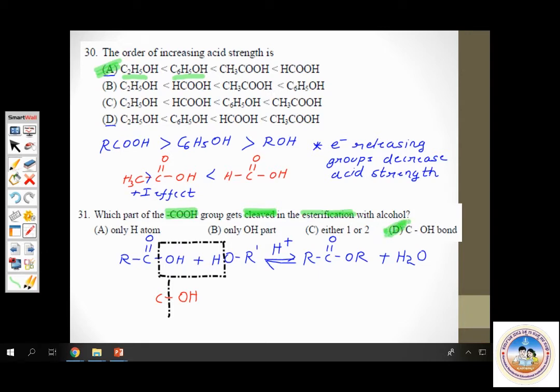The C-OH bond is broken. Yes, important. In alcohol, the OH bond is broken. In carboxylic acid, the C-OH bond is broken. So this is about the esterification reaction. Okay. Next.